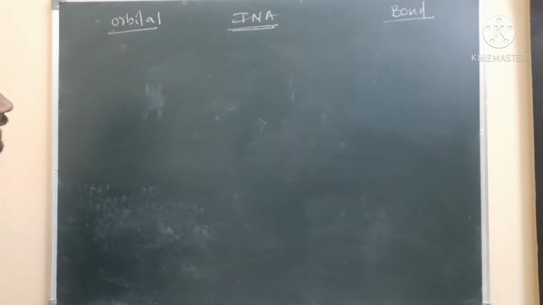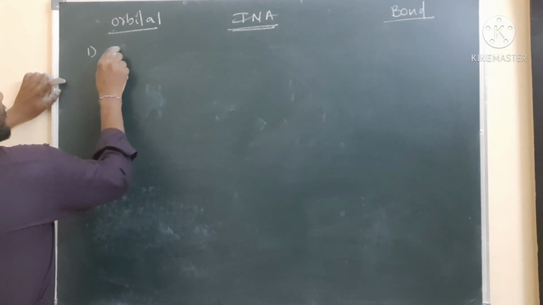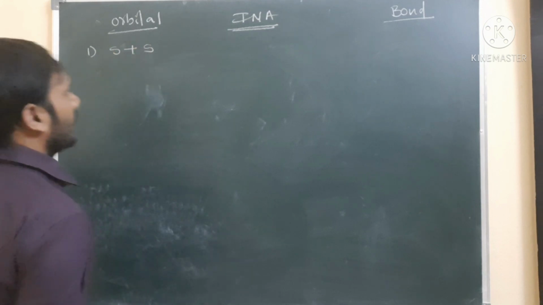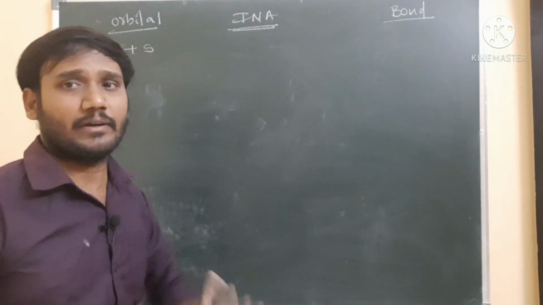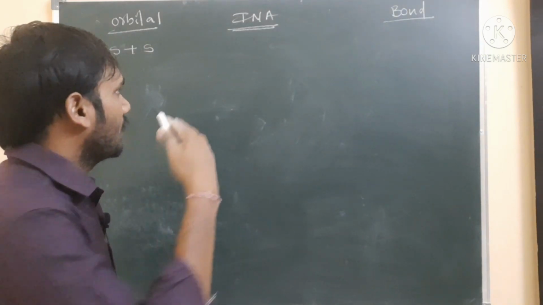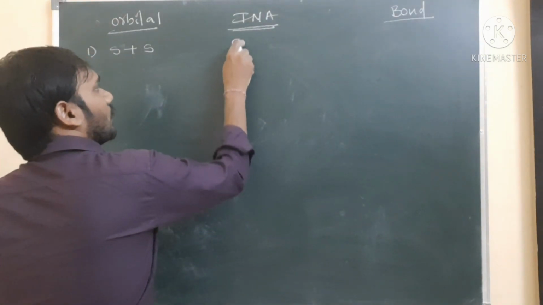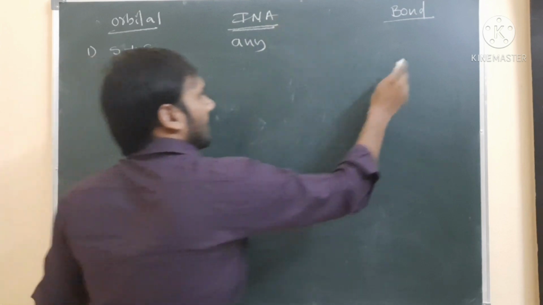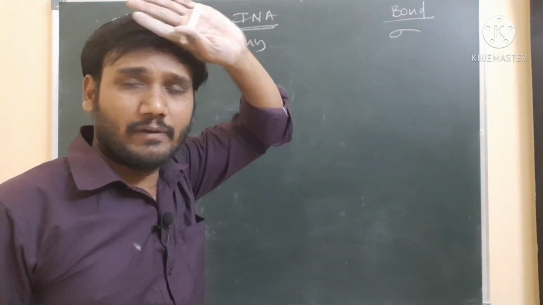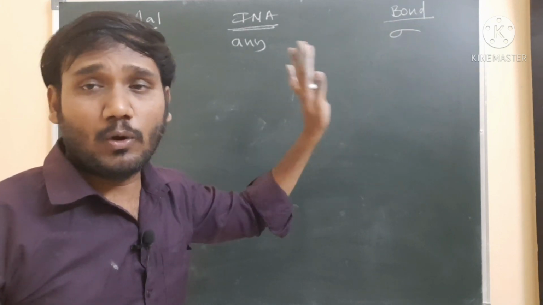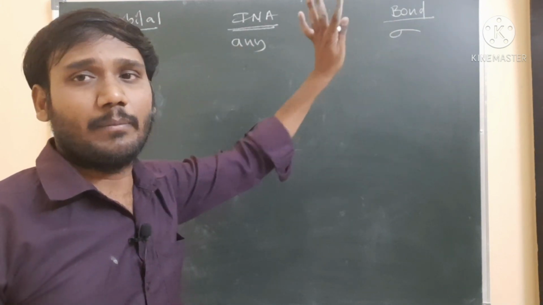First one is the orbital. What orbital am I taking? First, the combination of s orbital to s orbital. Whatever internuclear axis you take, there is no direction for an s orbital. We can take any internuclear axis also. If an s orbital is present, only a sigma bond is possible, always just keep in mind. If s orbital overlapping is there, it is 100% a sigma bond.